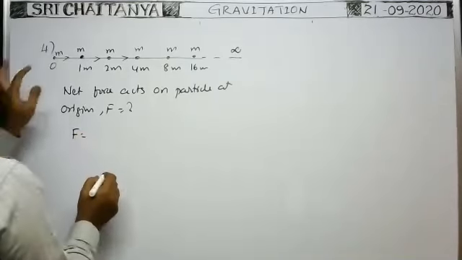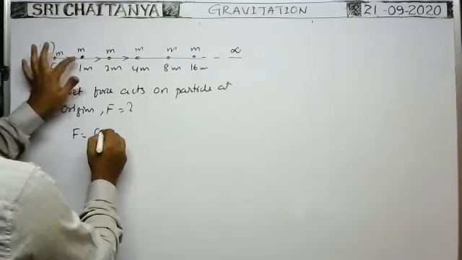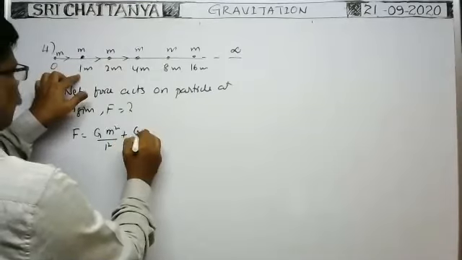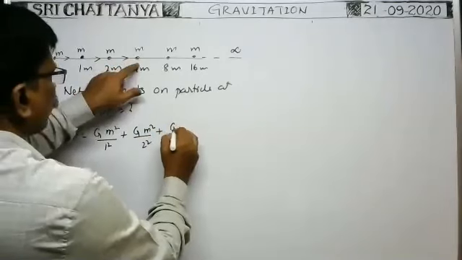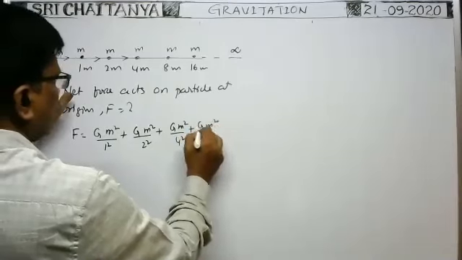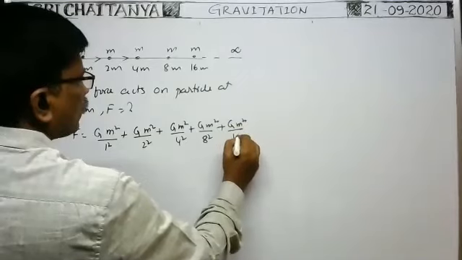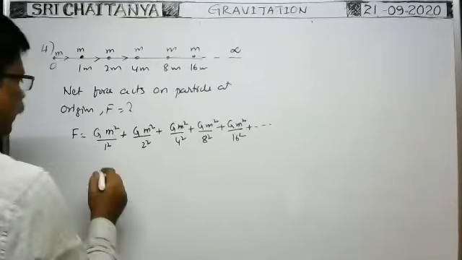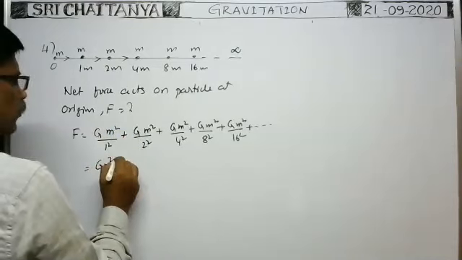So F is equal to the gravitational force of attraction acting on this particle. This is G into M square by distance square, that means 1 square, plus G into M square by distance square, that means 2 square, plus G into M square by distance square, that means 4 square, and so on. We have to write infinite terms like this. Take the common terms: GM square is common.